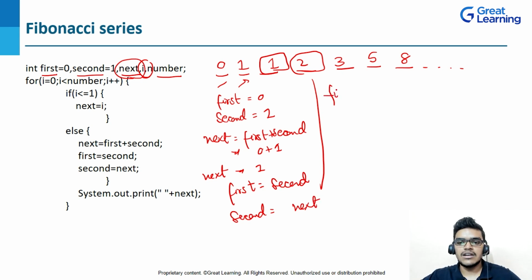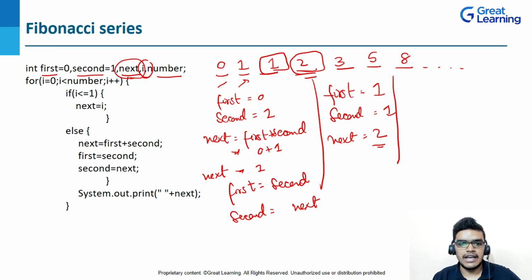So if you see here, now my first value will be the same as the second value, so it will be 1, and my second value will be equal to the next value, and it will be 1. So if I want to calculate the next number, next will be equal to first plus second. So my next number is 2, so I'm getting here 2. So in this way, this series will go on, right? And this is the logic. You can see that I have implemented here next is equal to first plus second, and then first is equal to second, and second is equal to next, right?